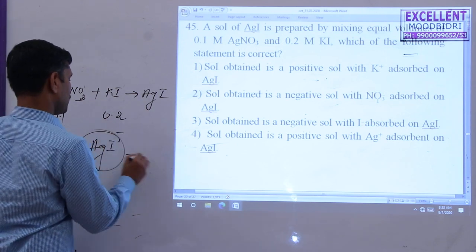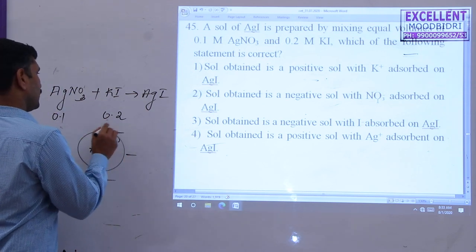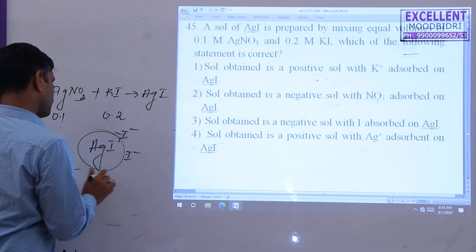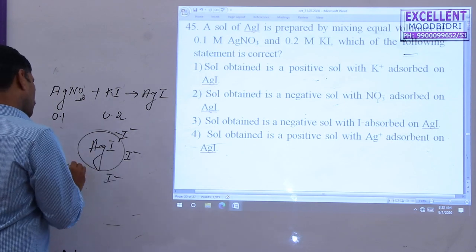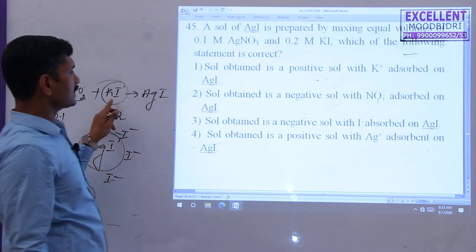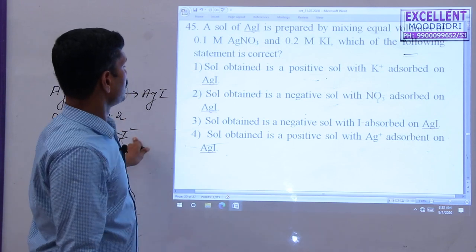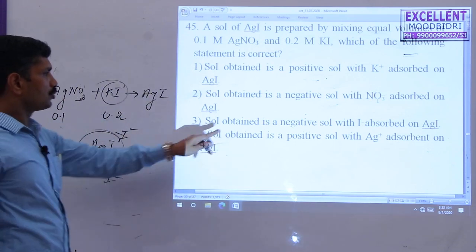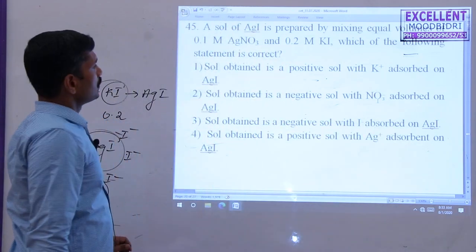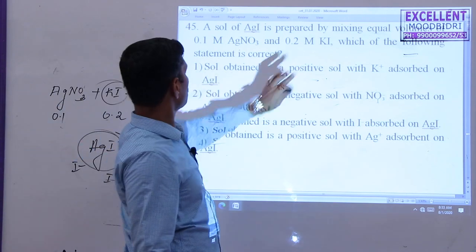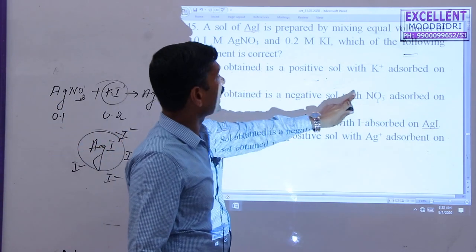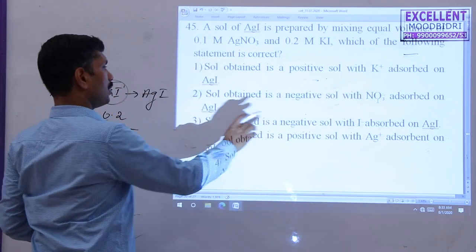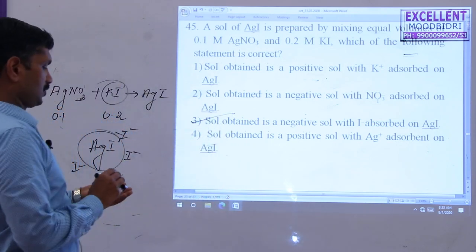Actually it is a negatively charged sol because iodide is adsorbed on the AgI, but the concentration of this one is very high, that's why it is negatively charged. That's why the correct option is the sol formed is negative with I minus adsorbed on AgI. So the first, sol obtained by positive ions, is not possible. Sol obtained by negative ions with nitrate ion is not possible. Sol obtained by negative sol with I minus adsorbed on this one, the third one, will be correct.